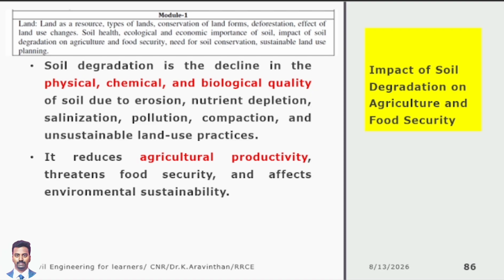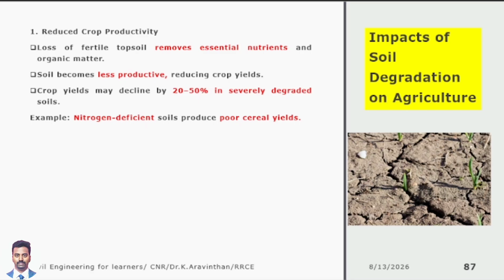Physical, chemical and biological quality will get changed. Sir, if bacteria are dying, there will be no one to decompose. If no decomposition is happening, how will the soil get nutrition? So this you should know. This is the first component of the degradation. Now one by one I will explain in this class. First thing is reduced crop productivity. The crop will not provide its required production.